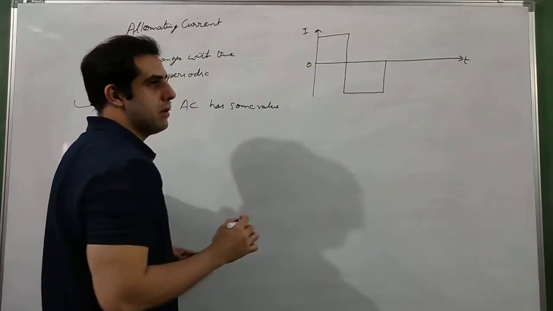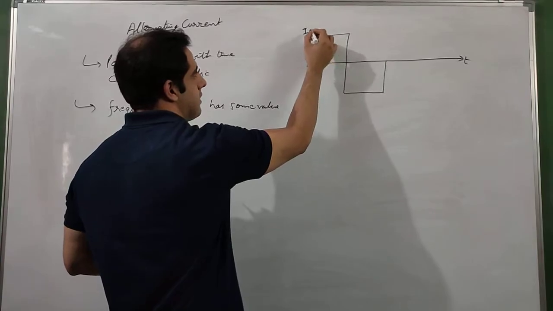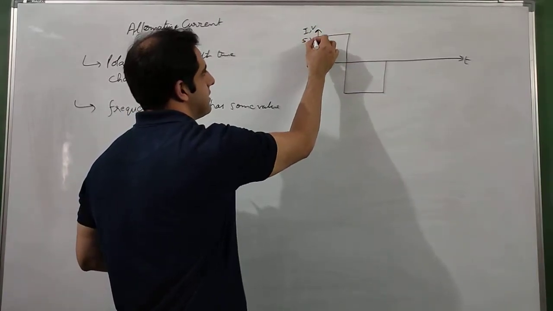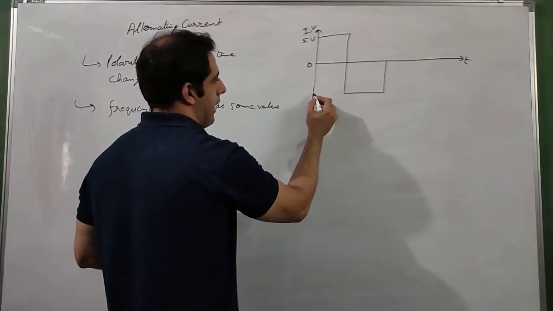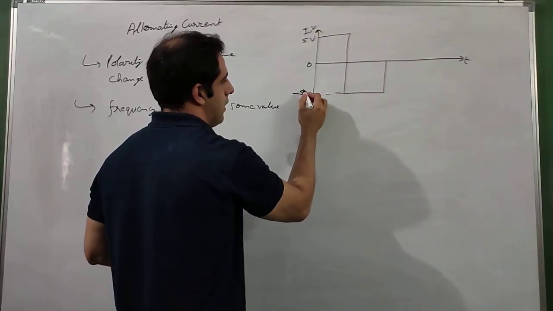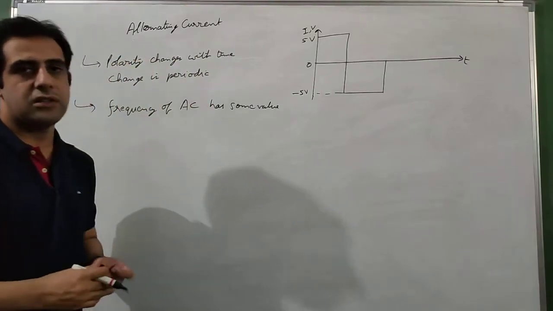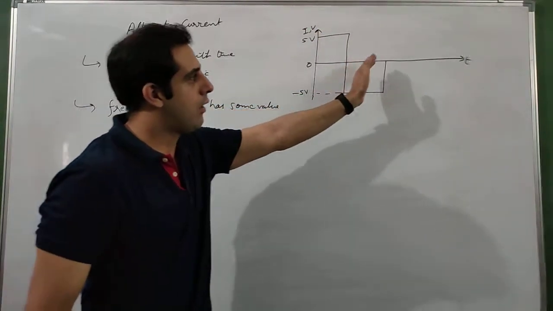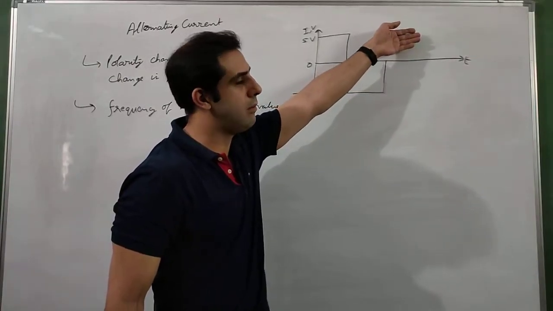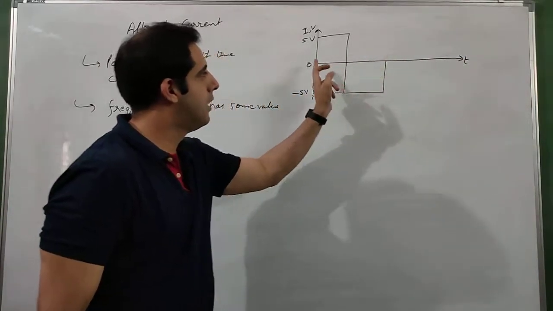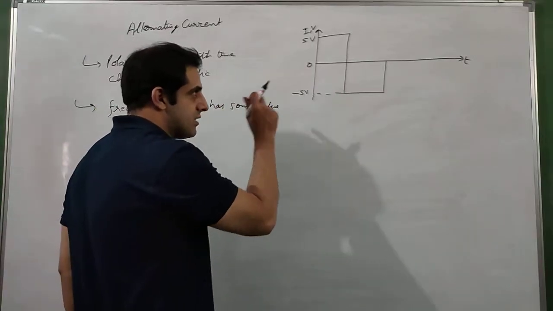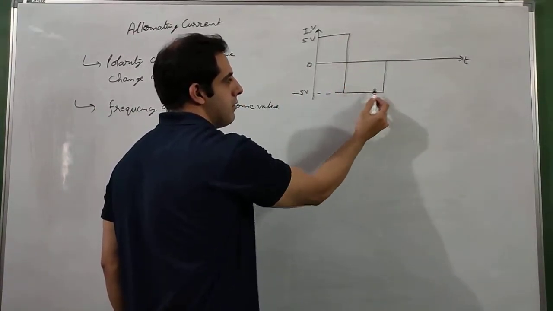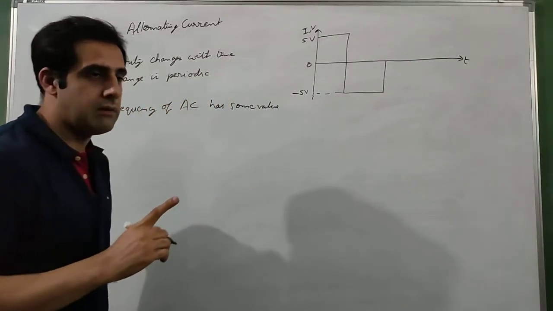Now if this is the mean value, and I'll write in terms of voltage, let us say this is 5 volt, and then this will be minus 5 volt. That means the polarity is changing. First it is positive, then it is negative. If this waveform continues, again it will be positive and negative. So with time, the polarity will change such that this entire one reversal will make one wave.